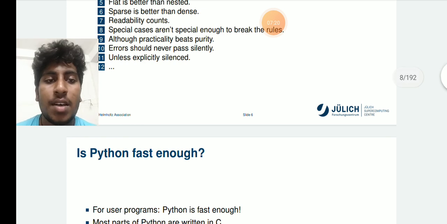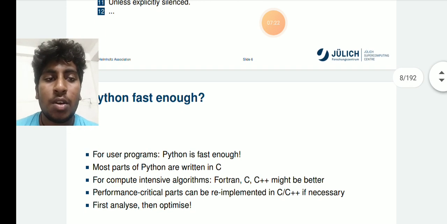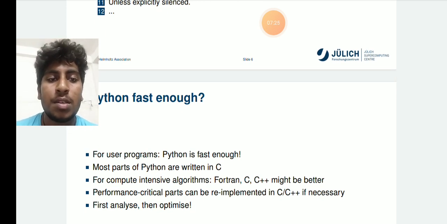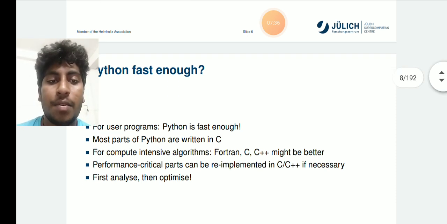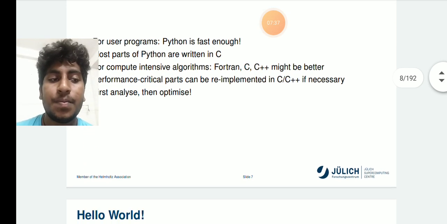Is Python fast enough for the user's programs? Most parts of Python are written in C, and for complex code you can use C and C++ extensions, as most Python implementations do. First analyze, then optimize.